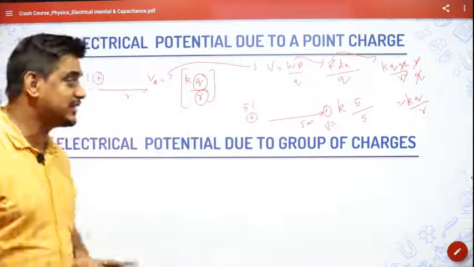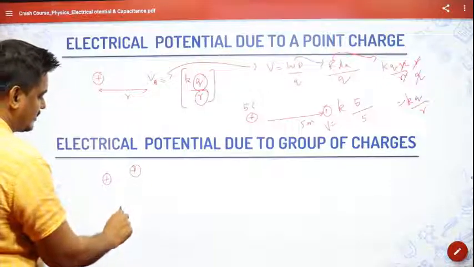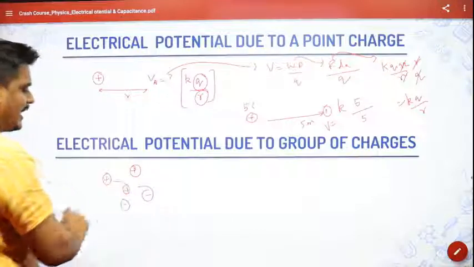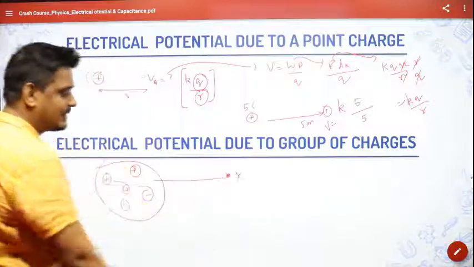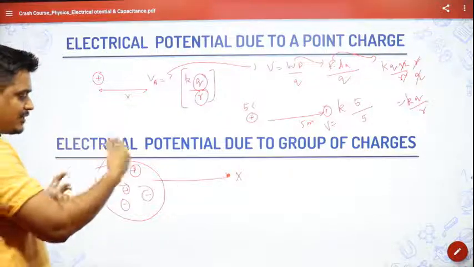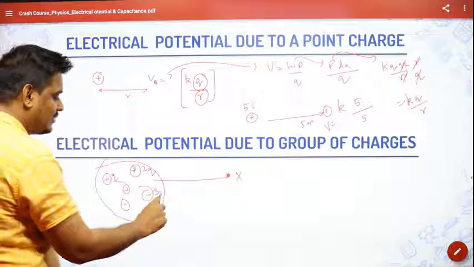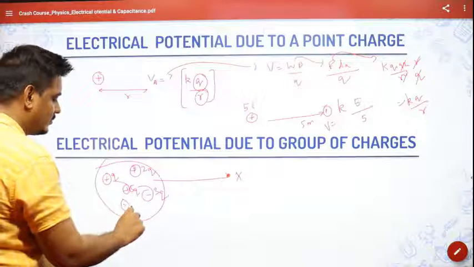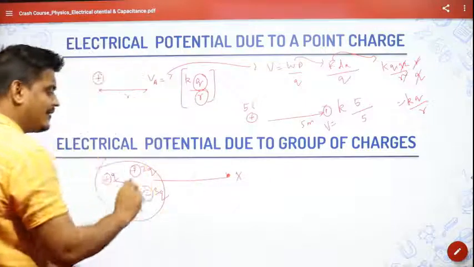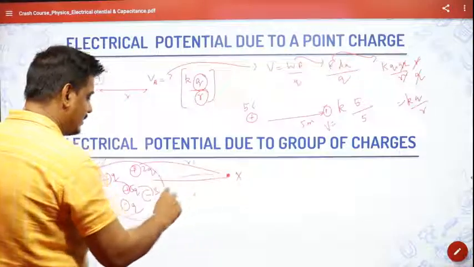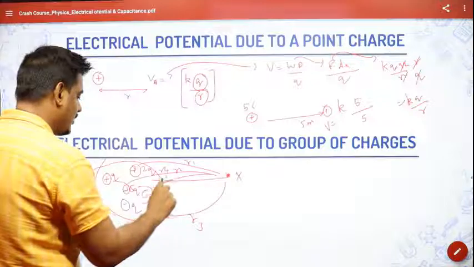If you have multiple charges, a system of charges, then obviously, if I have one charge here, another charge here, another charge here, and another here, and I want to find due to all these charges what is the potential at this point, let me take it as x. So at x, due to all these 5 charges, to be more precise, plus q, plus 2q, minus 3q, plus 5q, minus q, I can find the electrical potential. They will have their own distances. Suppose this is R1, this is R2, this is R3, this is R4, and this is R5.